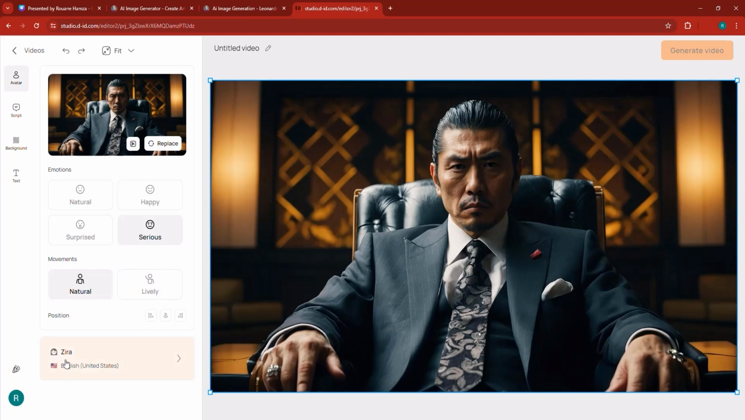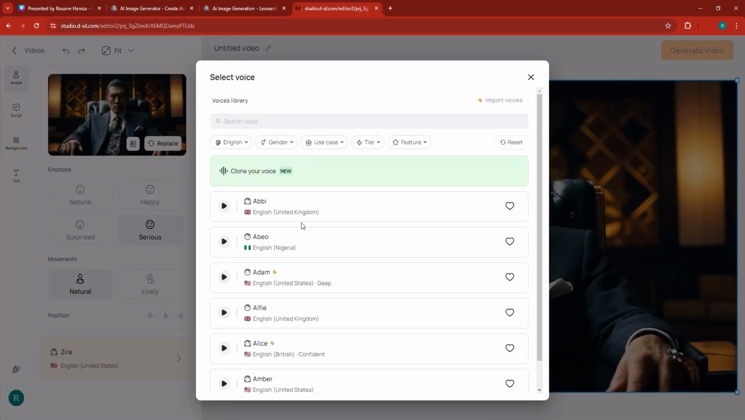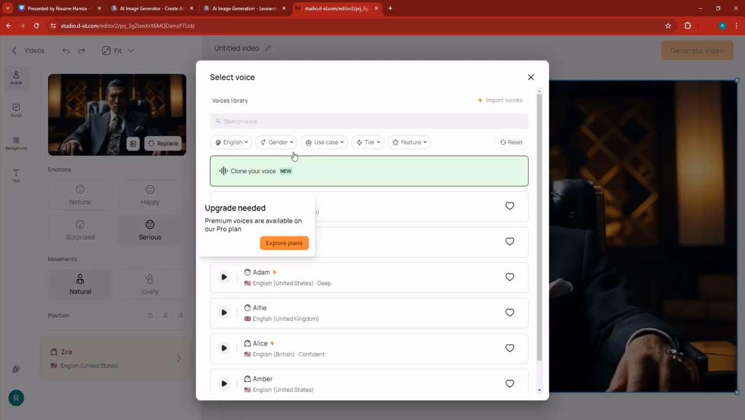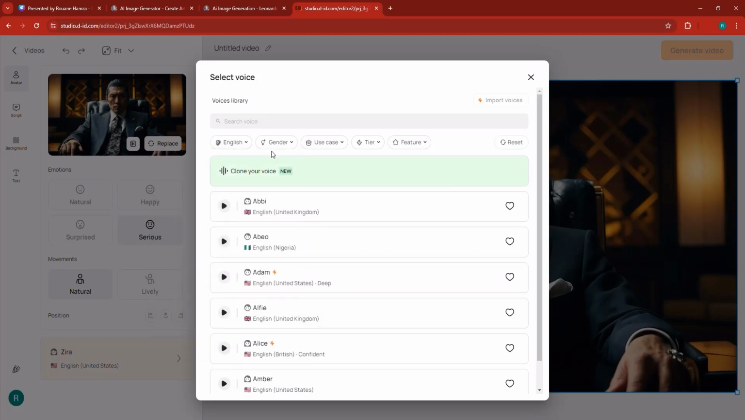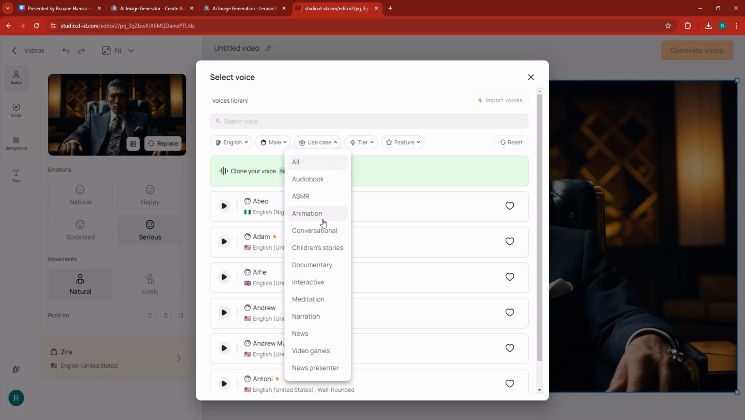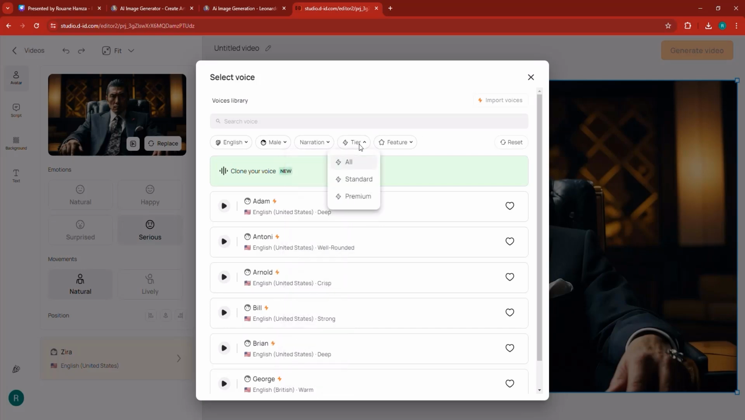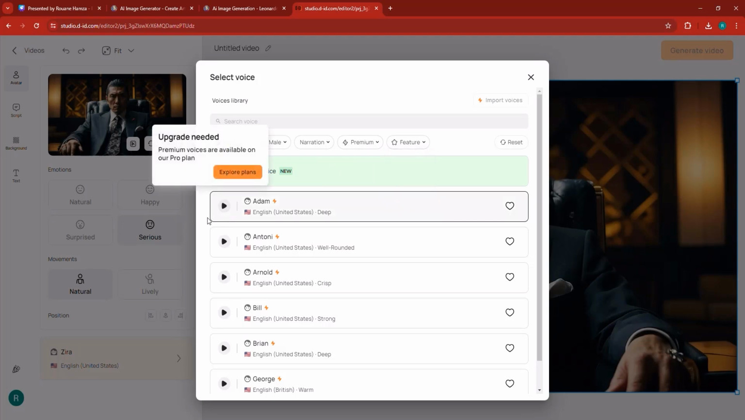And as far as the voice is concerned, we want to make sure we find a befitting voice for Yakuza. Let's look for, well, actually the language should be English, gender male. Let's go for use case. Let's see what they got here: audiobook, anime, conversational, animation, documentary, narration. So I'm going to go for narration, tier premium, and I'm just going to keep that like that.